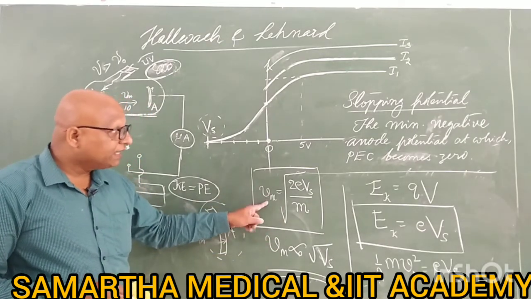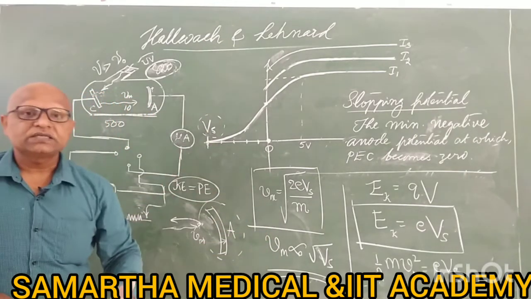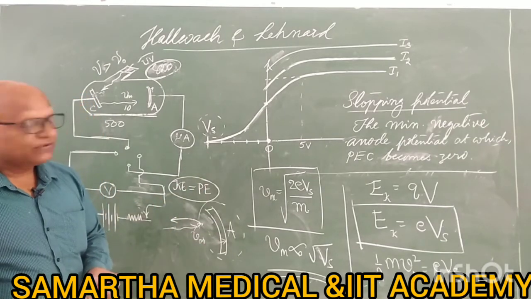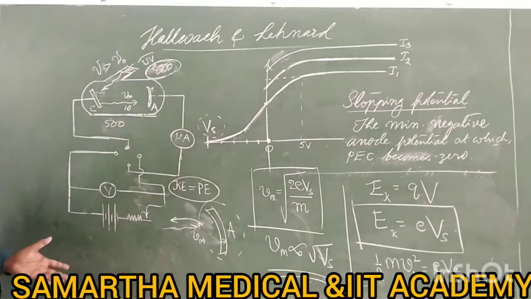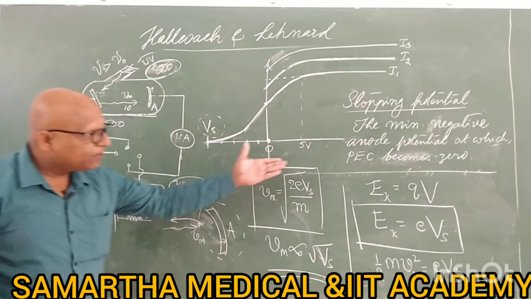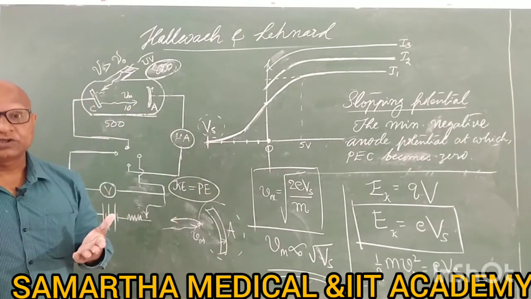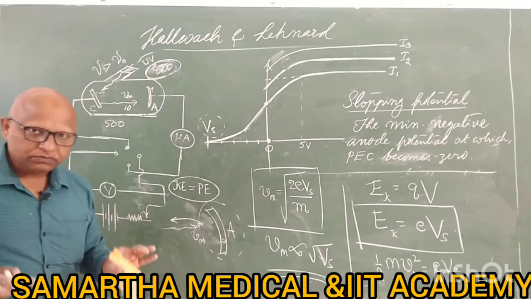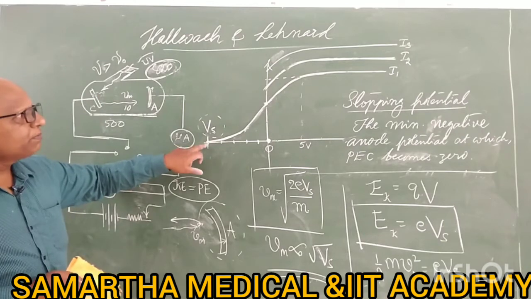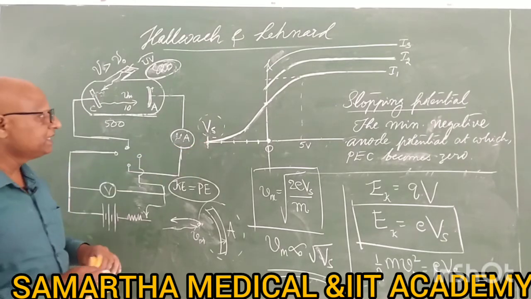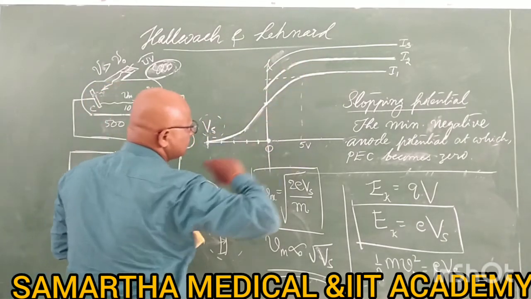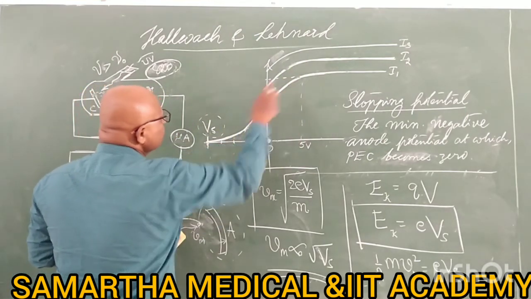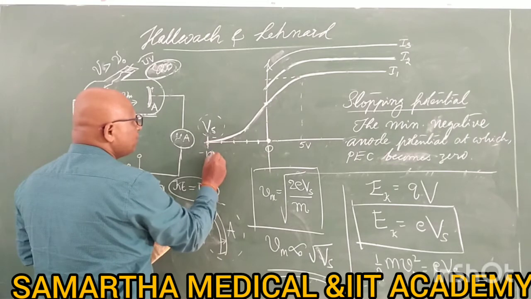You can calculate with what velocity electrons are coming out. See, that is the power of science, and that is the power of physics. That is the power of this experiment. Using this experiment, you are able to calculate the unknown parameters and variables. Getting the point? Yes, the stopping potential becomes most important. Yes, for other intensities also, for other intensities, if you are using dim light, the stopping potential is say minus 10 volt.